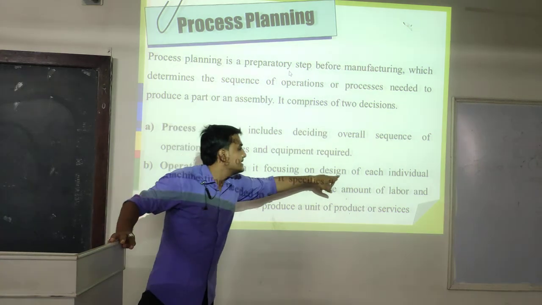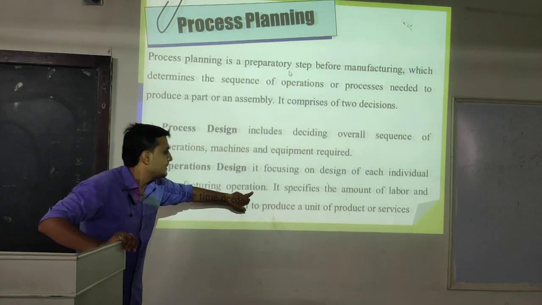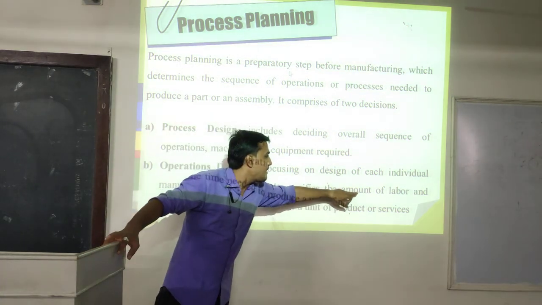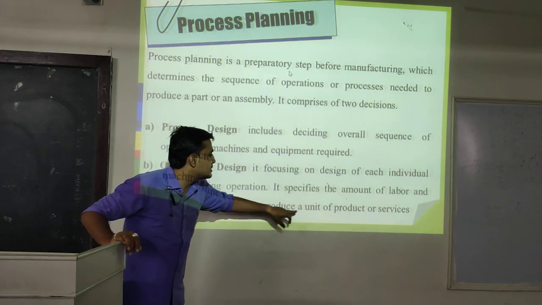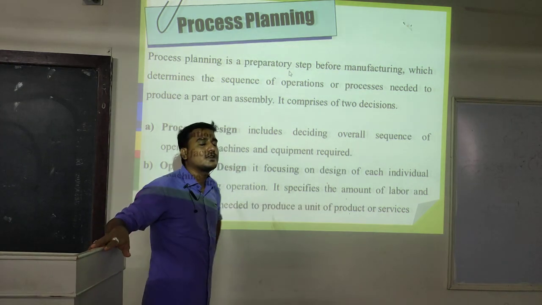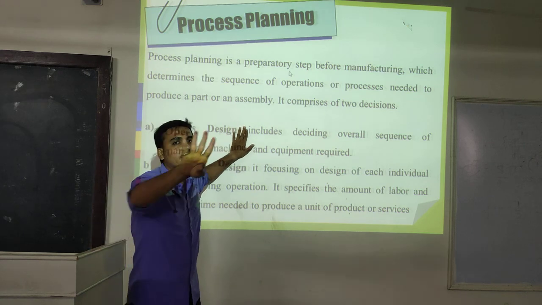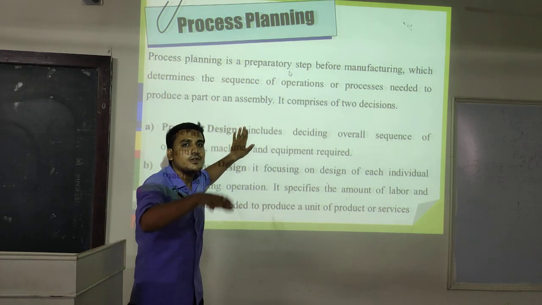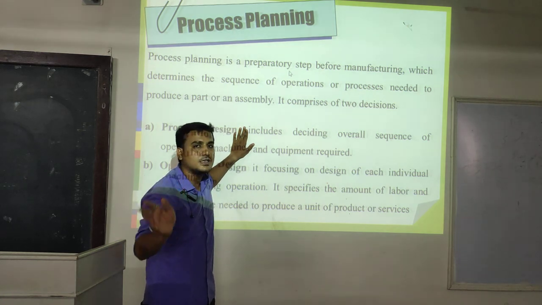It's focusing on design of each individual manufacturing operation. It specifies the amount of labor and machine time needed to produce a unit of product or services. Ultimately we can say that in overall side we have decided we require 4 machineries and these 4 machineries must be in a sequence of machineries 1, machineries 2, machineries 3 and machineries 4.